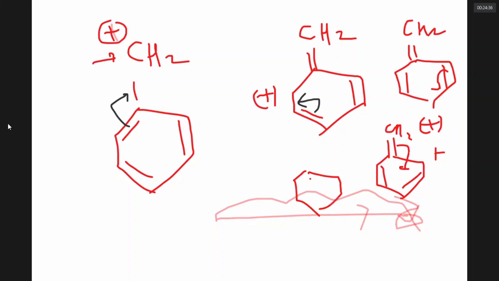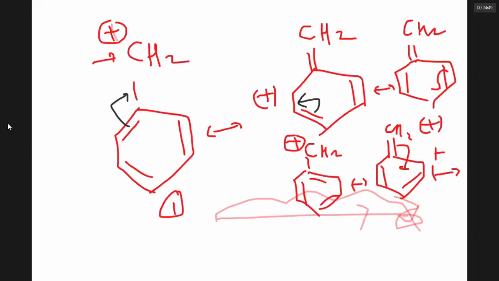So the positive charge is getting distributed into the ring system through resonance. How many resonance canonical forms did we write? Five. Notice the 1 and 5 look alike, but they are different. Though it has positive charge on carbon in both cases, the position of double bonds is changing. Can you see that?